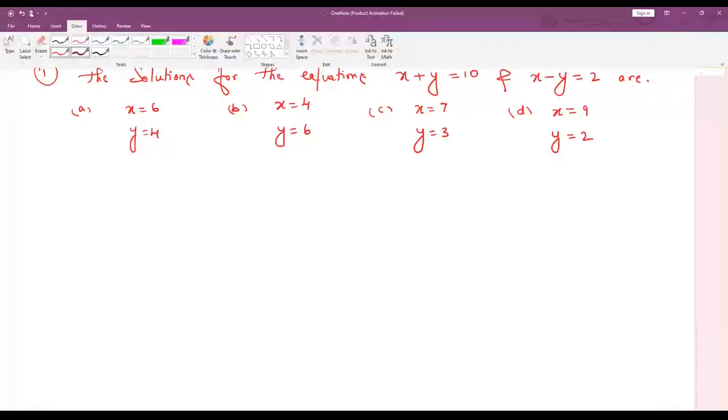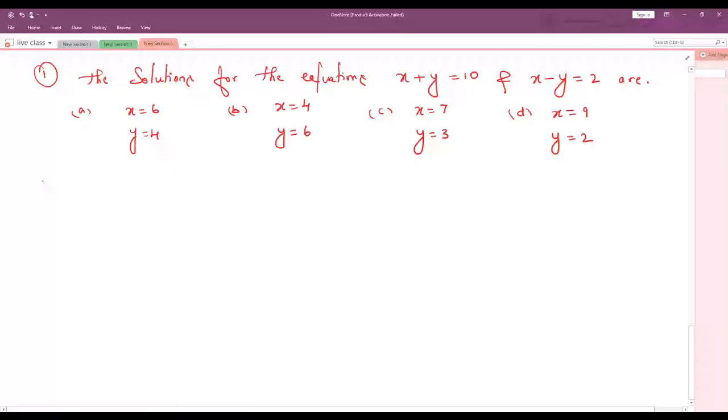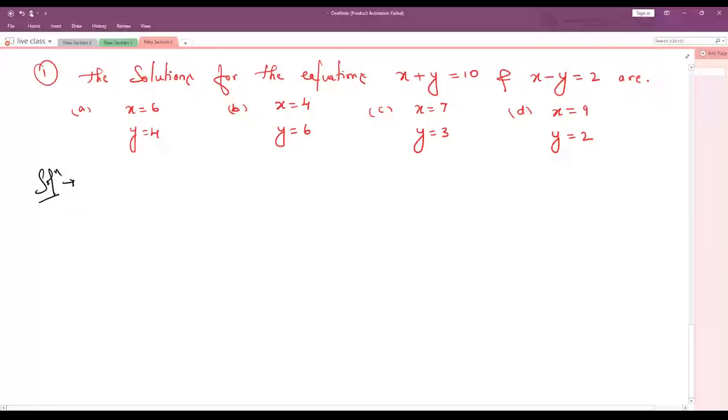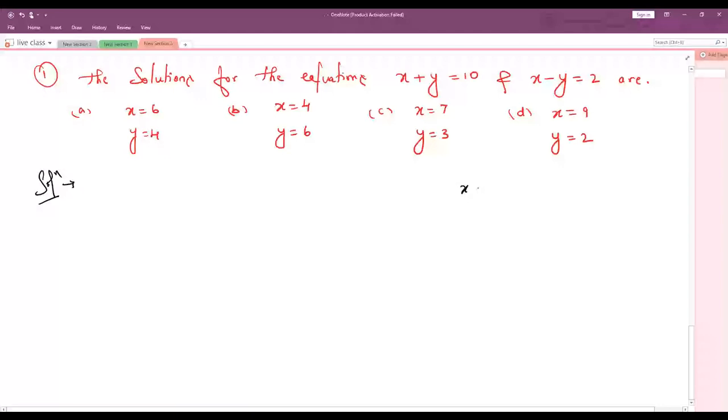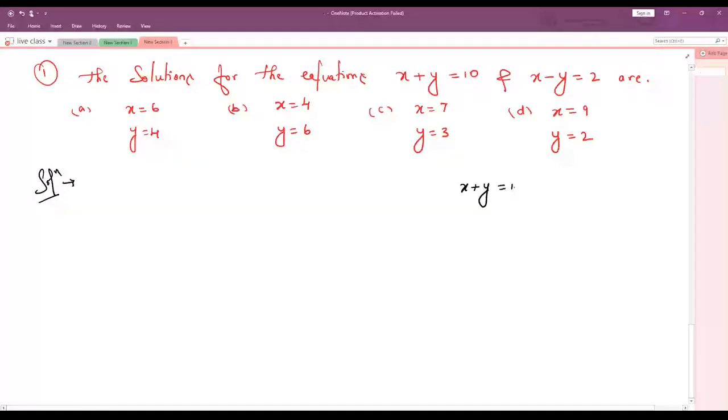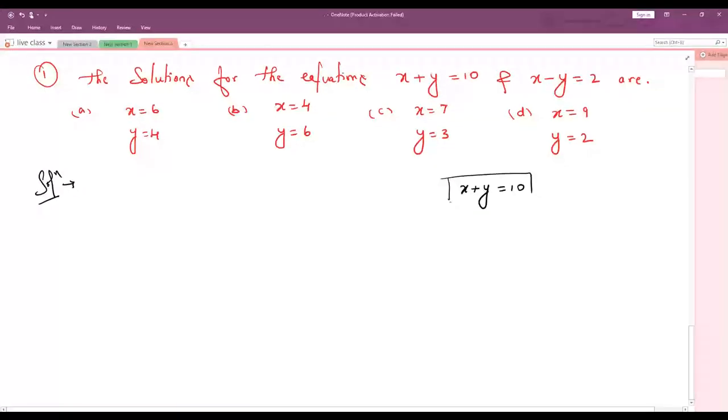See, children, now I'll show you the method of how to solve the problems. Most of you will start using the elimination method or substitution method. But here there is no need to choose any of the methods and waste your time. I'll give you the clue. First equation is x plus y is equals to 10. Second equation is x minus y is equals to 2.